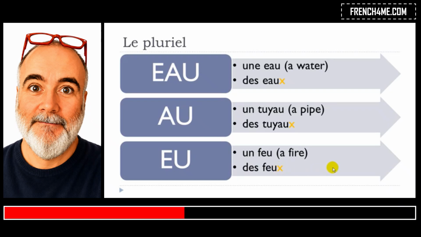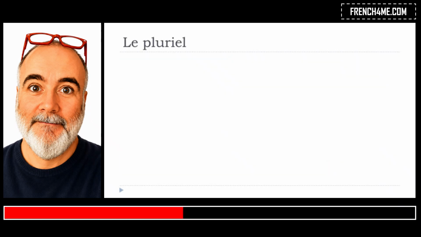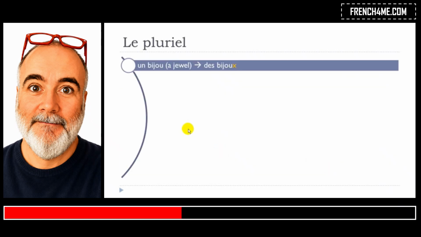There is another group of words. Normally the words ending with ou, like that here, and the sound is ou, normally these words just behave like the others, so you just need to put s at the end. But of course, as usual in French, we've got a few exceptions.